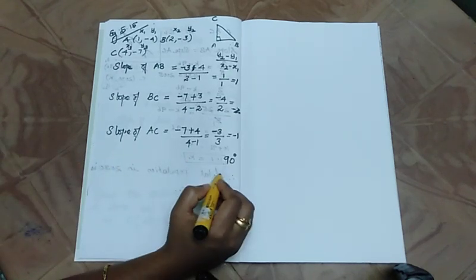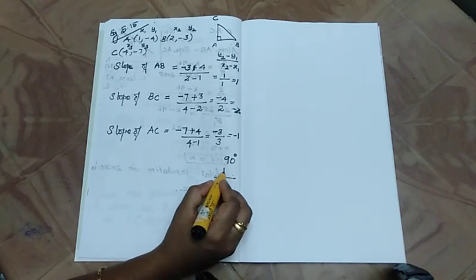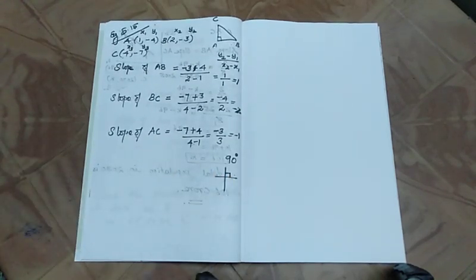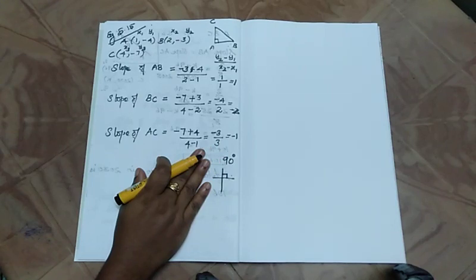Yeah, if two lines pass in perpendicular form, we get one of the angles as 90 degrees. Here, according to slope, what is the perpendicular condition? Yeah, you multiply two slopes and the value is equal to minus 1. Here check whether if we multiply any two values we get minus 1 or not.